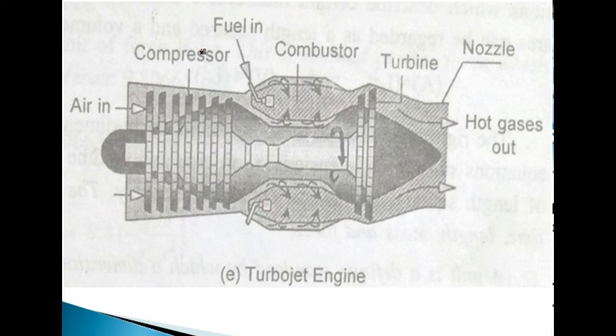Another example we can take is the turbojet engine. In the turbojet engine, the air gets in from this left side, and there are different sections. This whole section is the compressor section.